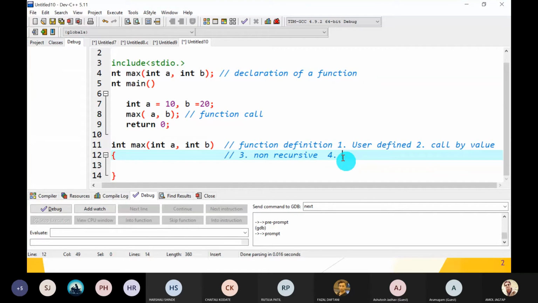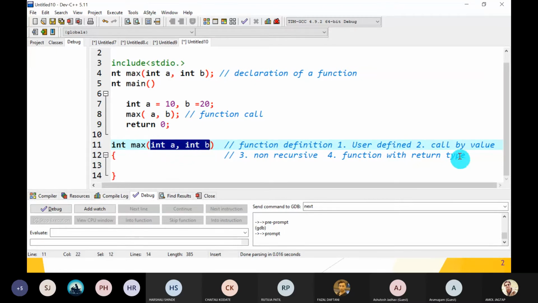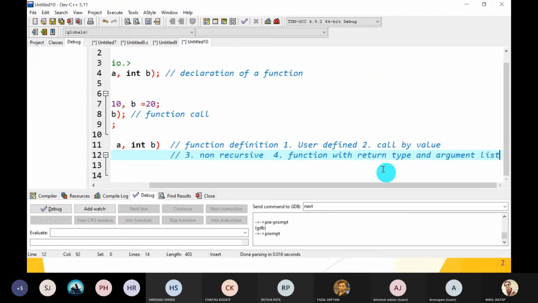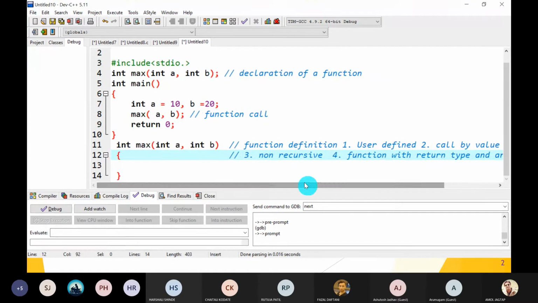And the fourth type is which type of function? Function with return type. Yes. If it is void, then it is a function without return type. And function having arguments. Yes, a and b, two arguments are there. So this is a function with return type and argument list. Understood, guys?